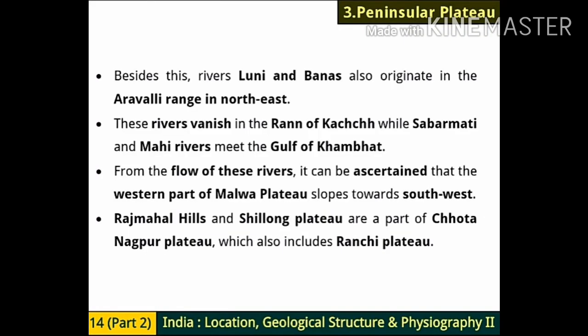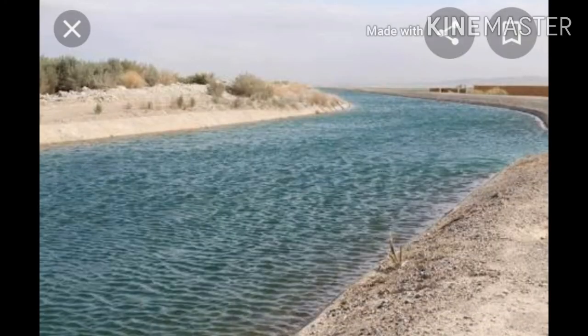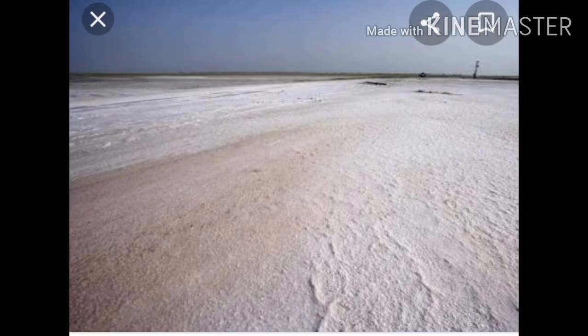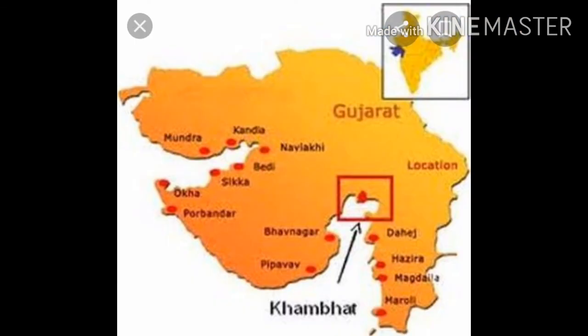Besides this, rivers Luni and Banas also originate in the Aravalli range in the northeast. You have heard the name Banas river, and because of this river, the name of our district is Banaskantha. Banas is the name of the river and Kantha here means bank. These rivers vanish in the Rann of Kutch, while Sabarmati and Mahi rivers meet the Gulf of Khambhat. Vanish means where it completes, where it goes up to.